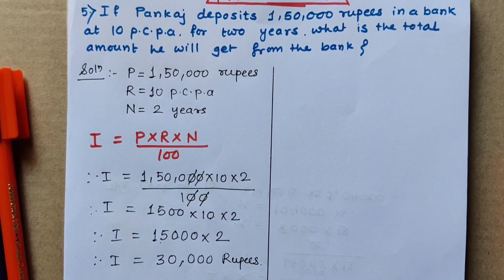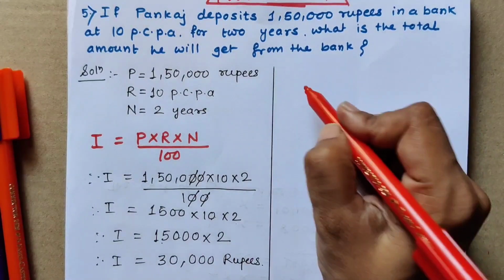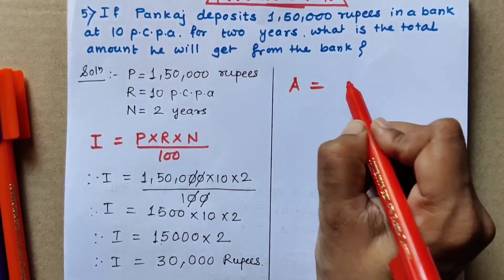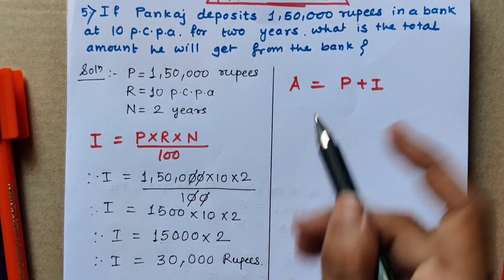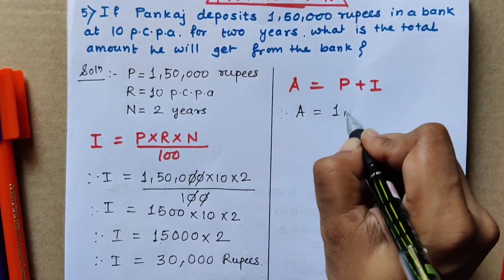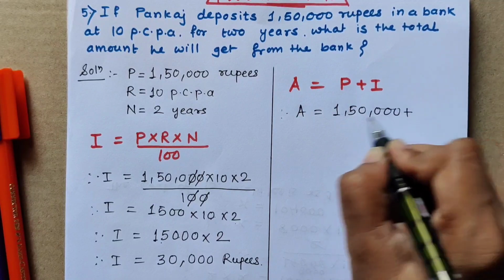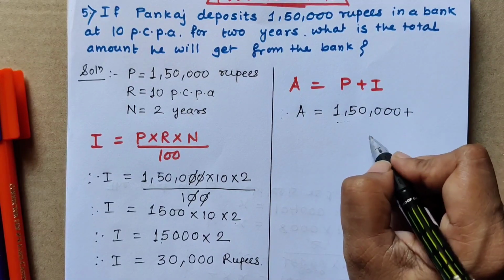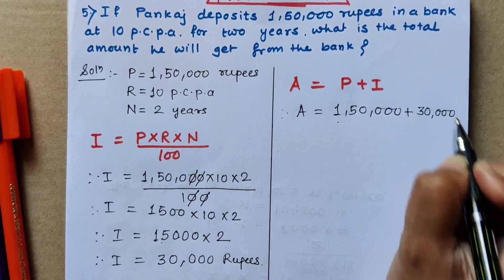Now we have to find the total amount he will get from the bank. So we all know the amount formula is A is equal to P plus I, principal plus interest. Therefore A is equal to principal 1,50,000 rupees, and on this 1,50,000 rupees he kept in the bank, the bank has given him 30,000 rupees more, that is interest.